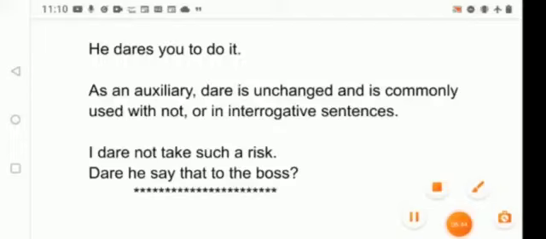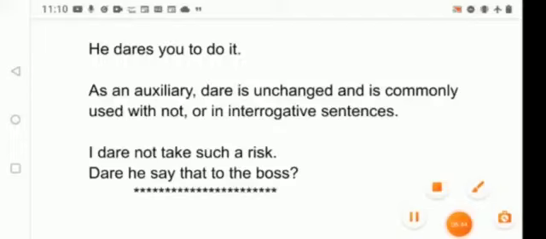Must. Must remains unchanged in form whatever be its tense or the number and the person of the subject. He must have gone home. We must see the minister now. They must pay for the damage. Must is used in the following cases. He must apologize for his mistake, to express compulsion or duty. We must get up early and start on our way, to express necessity. He must be made to do this, to express probability or likelihood. You must insist on being given your full share, to express strong determination.